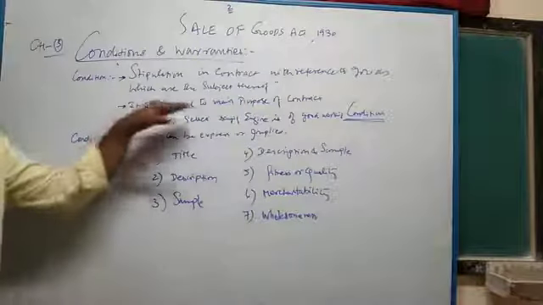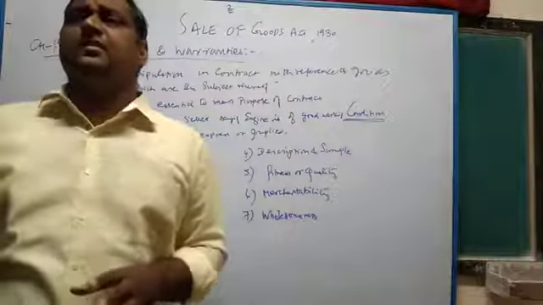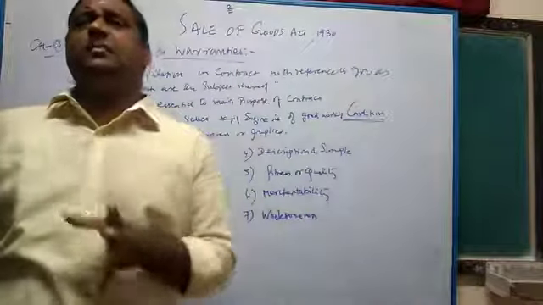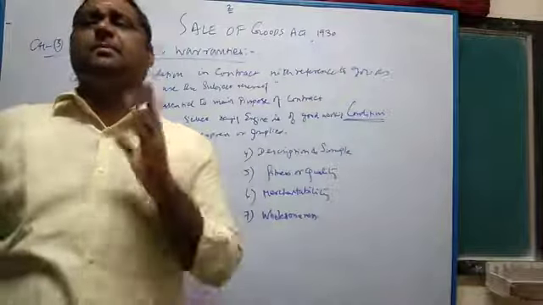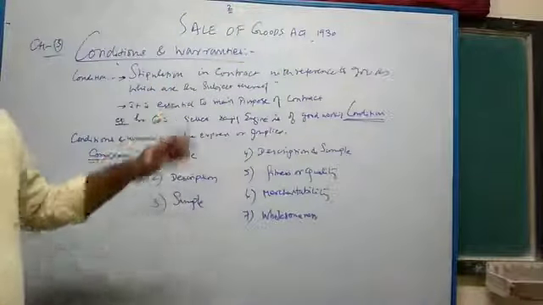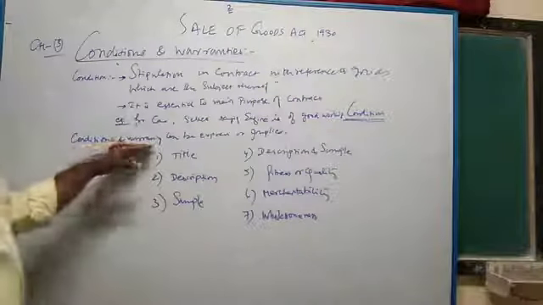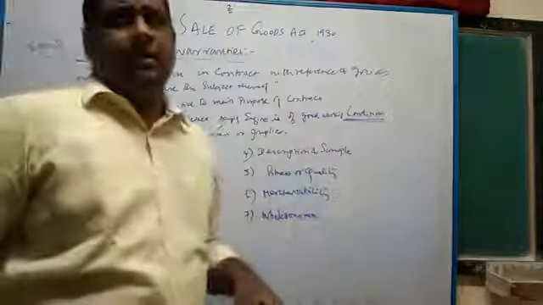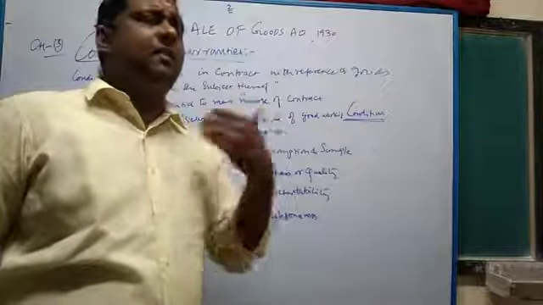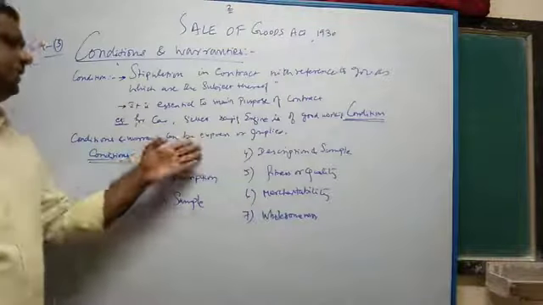So warranties are those which are supplementary to the main purpose of the contract, whereas a condition is anything which is essential to the main purpose of the contract, and it is the main purpose of the contract. Whereas a warranty is only supplementary, that which supports the main purpose. So conditions and warranties can be express or implied. They can be written terms, or they can be through behavior or conduct, or in either mode. So they can be express or implied.